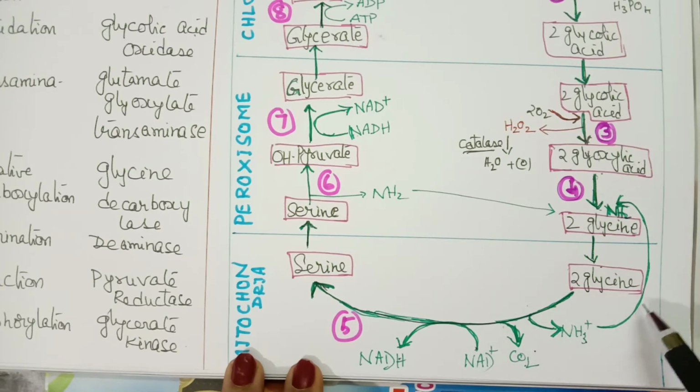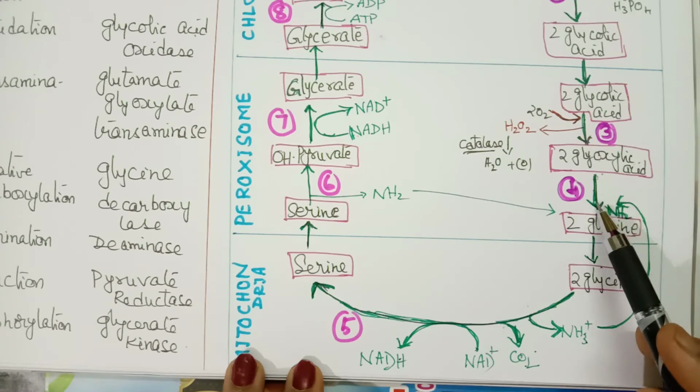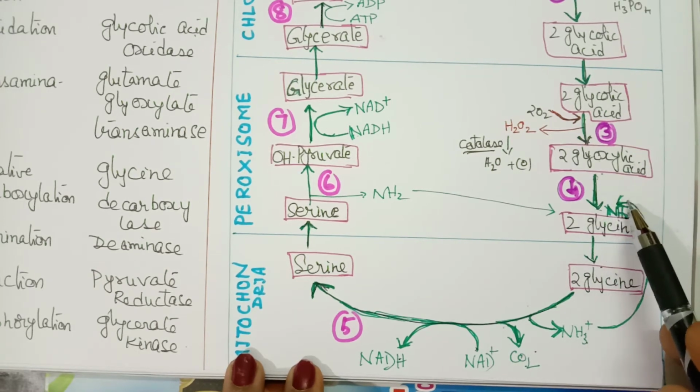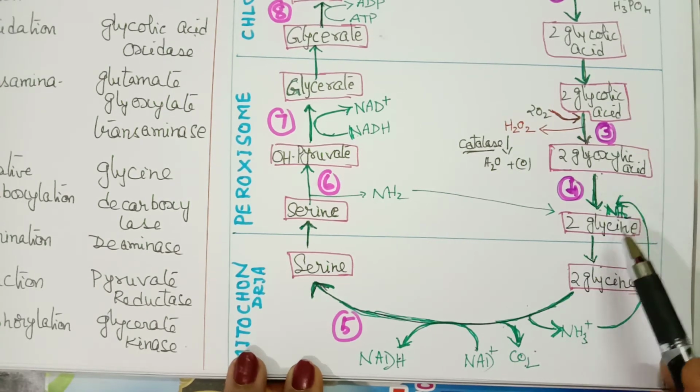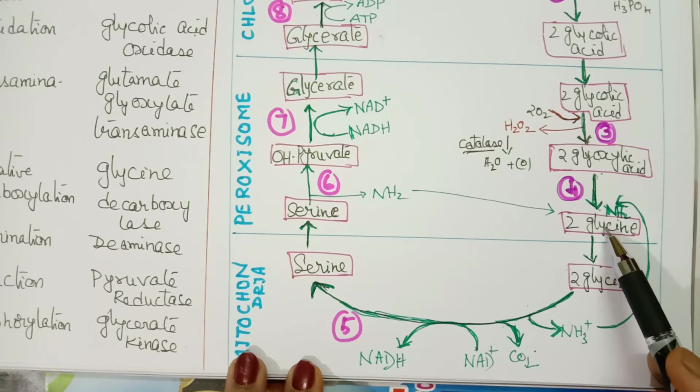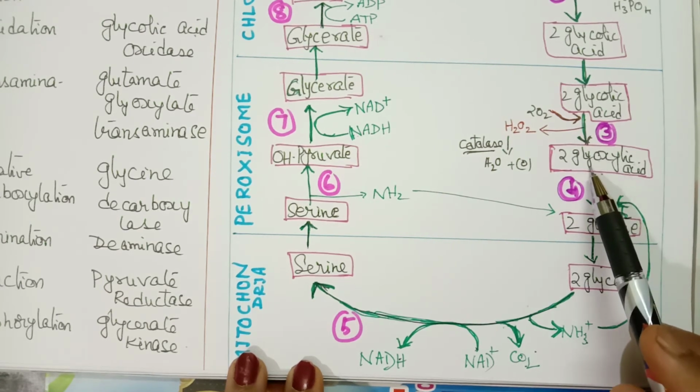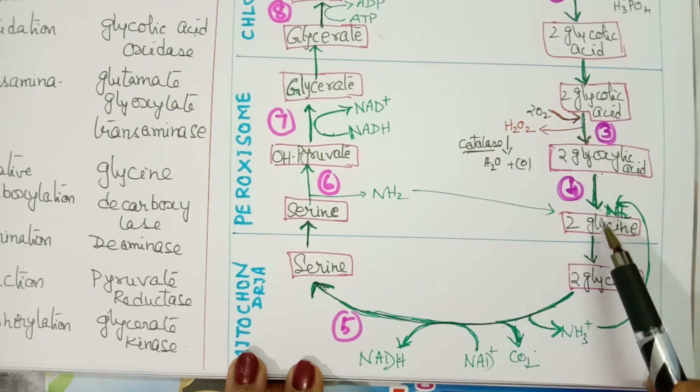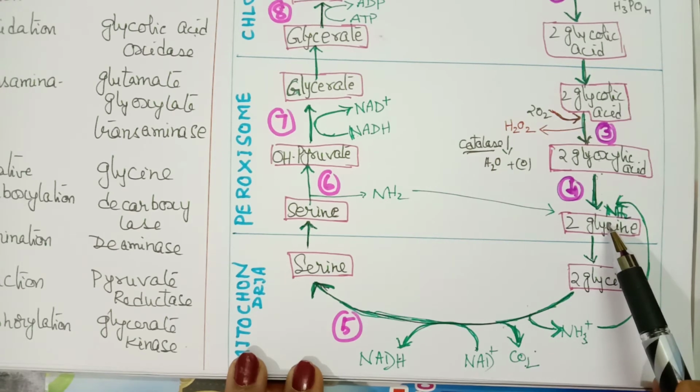This ammonia which is liberated can be used in the 4th step also for synthesis of glycine. It can combine with glyoxylic acid and help in synthesis of glycine.